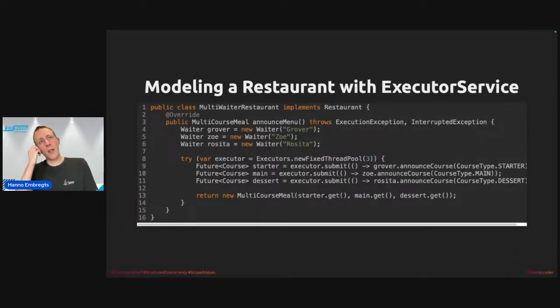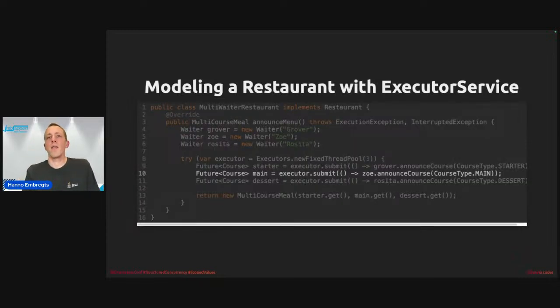Because there are a few situations that you have to deal with then. For example, here at line 10, if the announcement of the main course by our waiter Zoe takes a long time to execute, right? It's running for a while. But in the meantime, the announcement of the starter course fails because of a missing ingredient, then the entire announce course method will unnecessarily wait for the main course announcement because it blocks on line 13 on main.get.